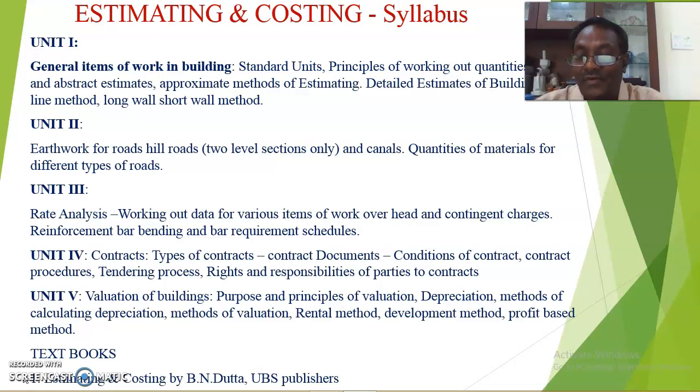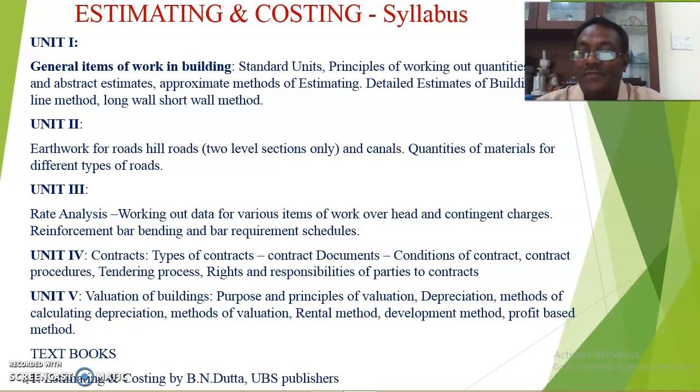When you want to calculate the cost of each item of work, to prepare any item you require two important factors. It depends on one, the labor factor, and two, the material factor. So what is the labor cost? How many laborers are involved in that project? Next, number 2, what is the total material requirement?